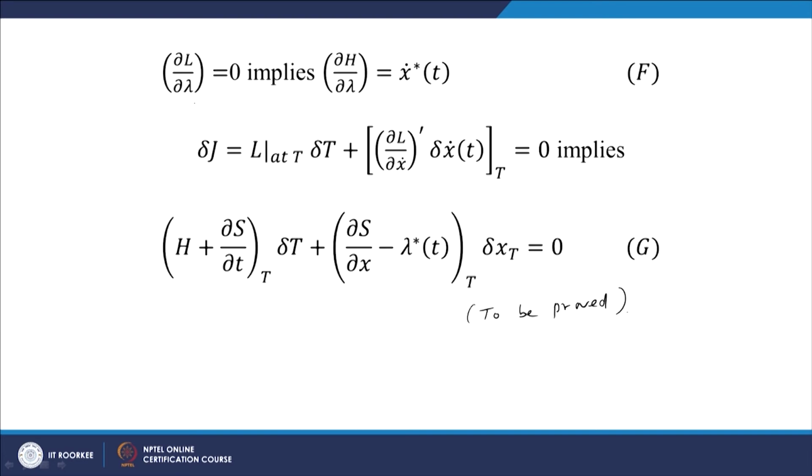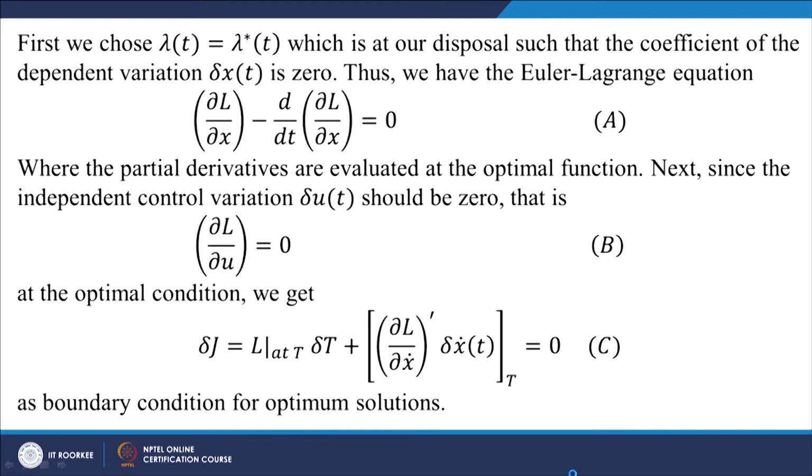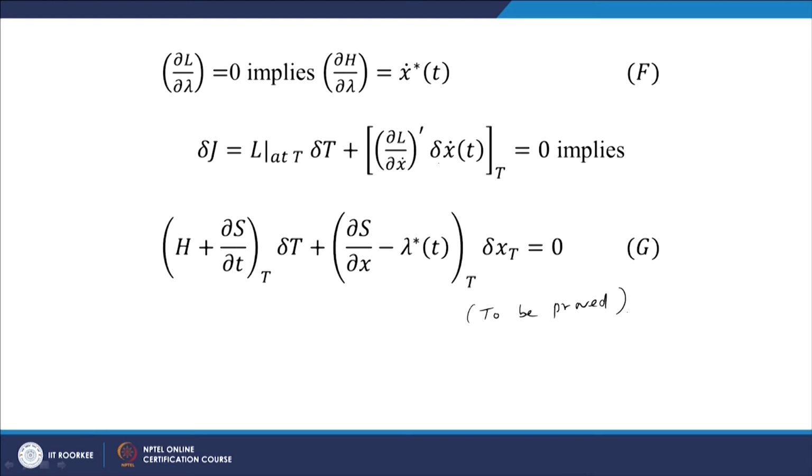Del L by del lambda equal to 0 is the same as del H by del lambda equal to x dot; from the expression of L we can verify. Further we get the boundary condition, as we have seen earlier, condition C, which is equivalent to this expression.